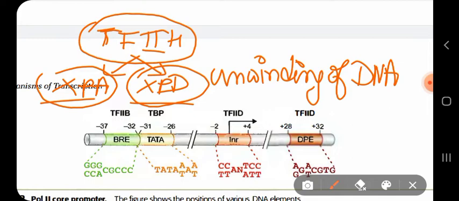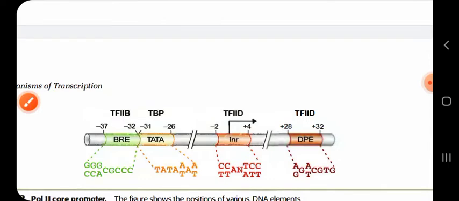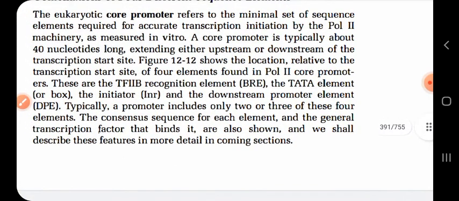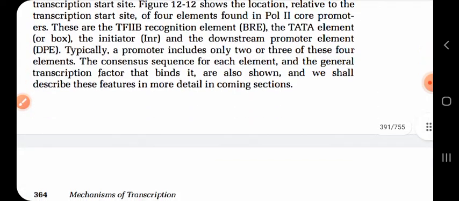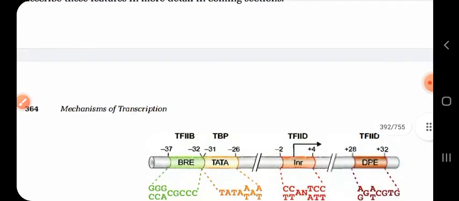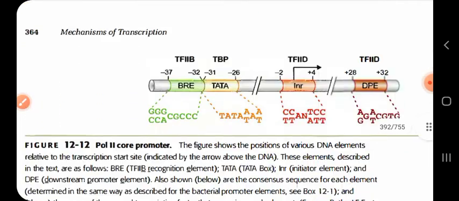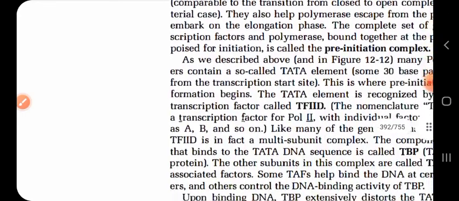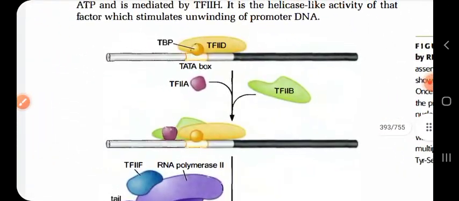Understood this much, right? Okay, so now I'm going to show you the image of the initiation of transcription process. It has been written in this book, in these notes that I have provided to you. I'm not going line by line because it will be more time consuming. I am just talking about what is written in the book. Let us see the picture now.